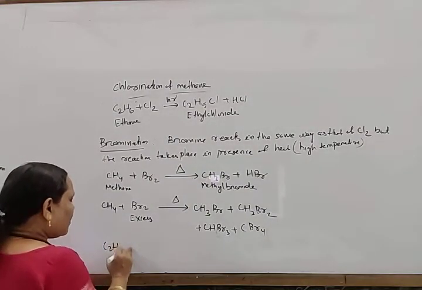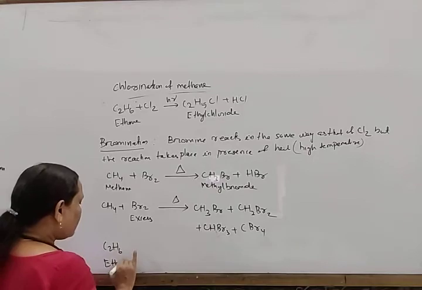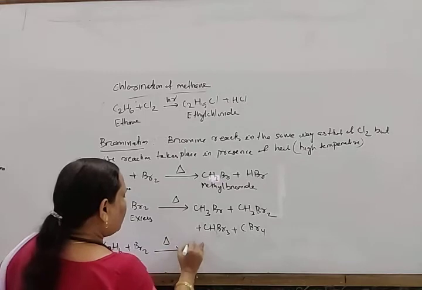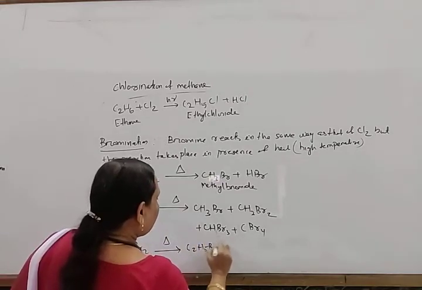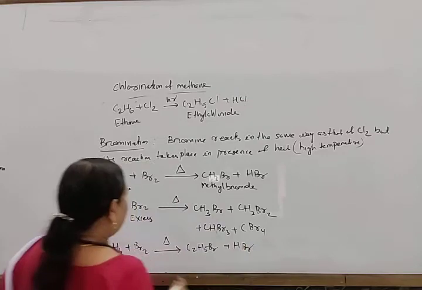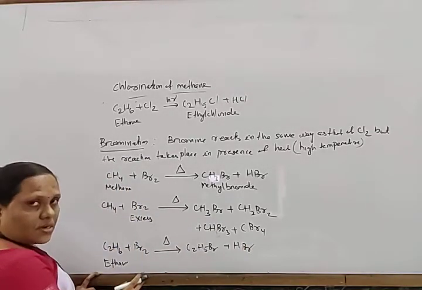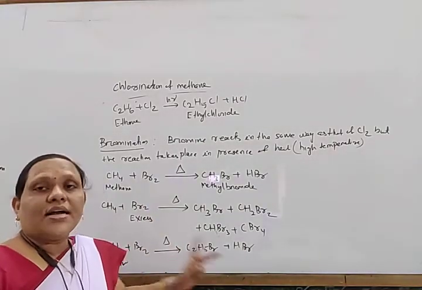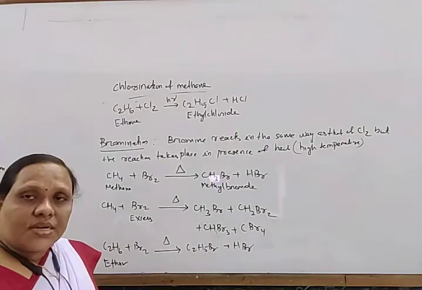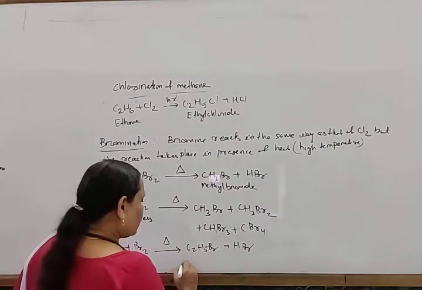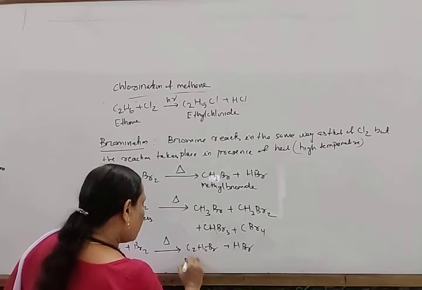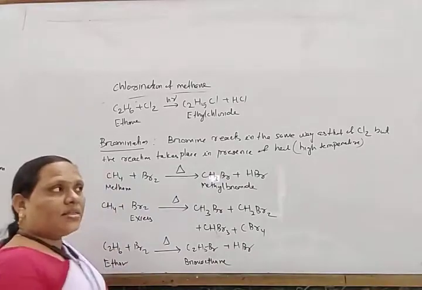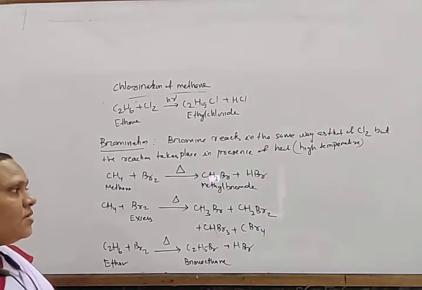Similarly, when ethane reacts with bromine in presence of heat, it gives C2H5Br plus HBr. So one bromine comes here, one hydrogen comes here. And this reaction also occurs by the free radical substitution mechanism. So this is bromoethane or ethyl bromide. Okay. So note down this.